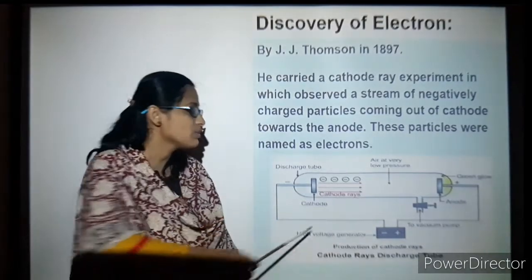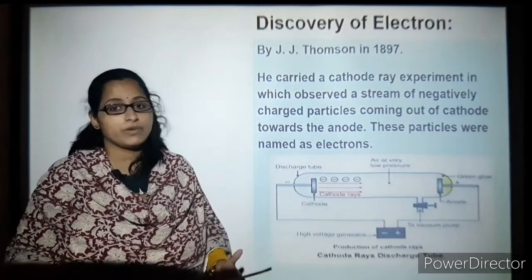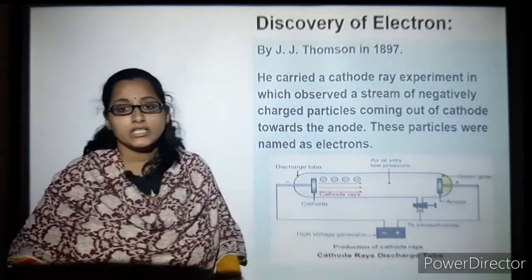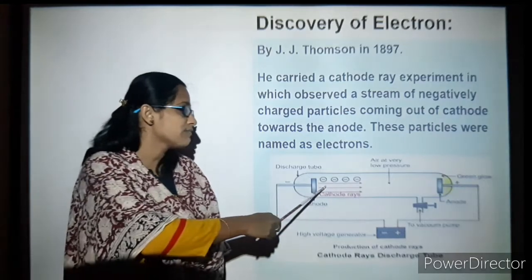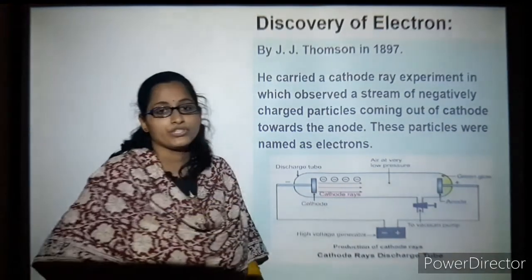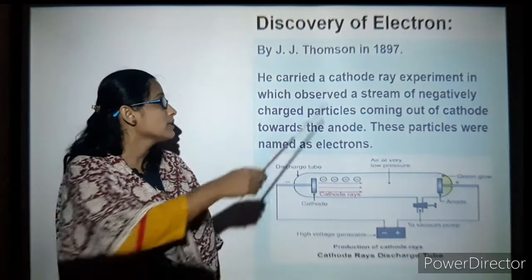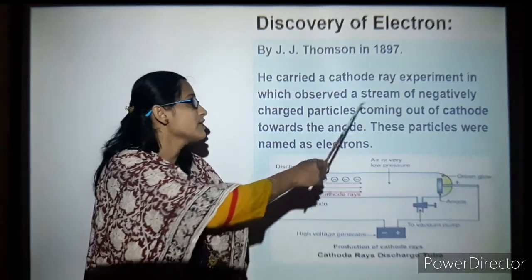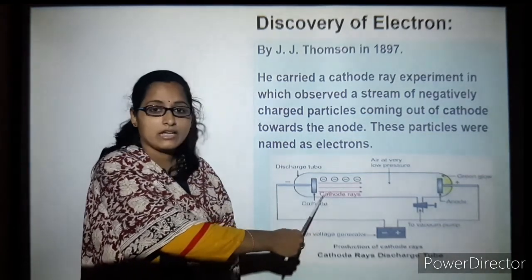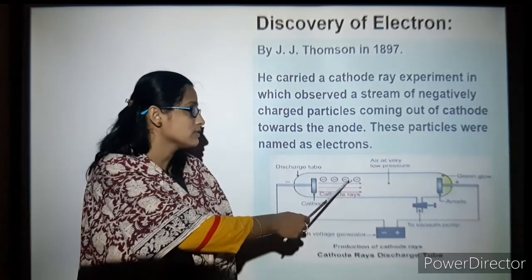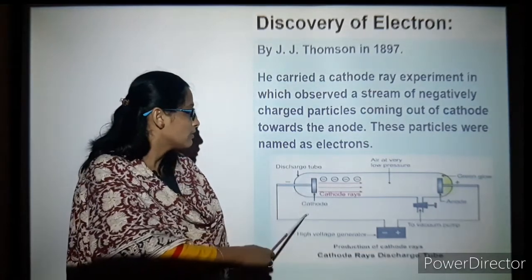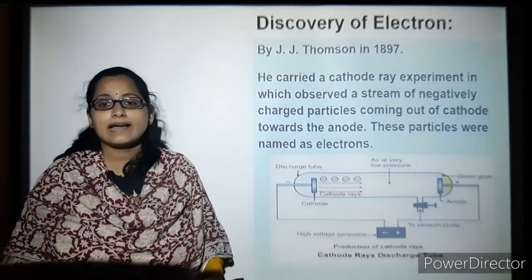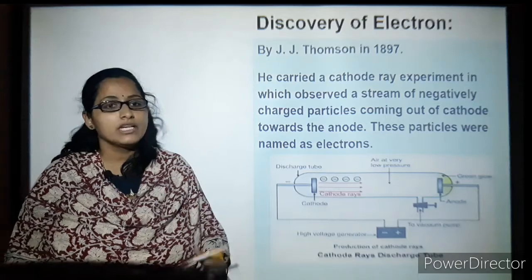From this he found that negatively charged particles move towards the positive electrode. These cathode rays are negatively charged particles coming out of the cathode and moving towards the anode. He named these electrons, which are negatively charged.